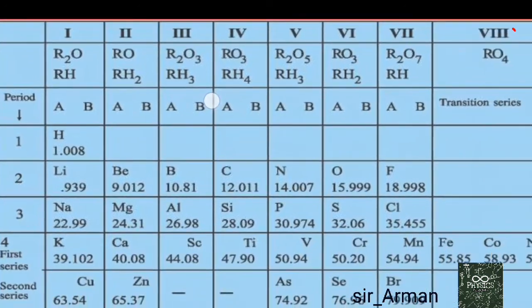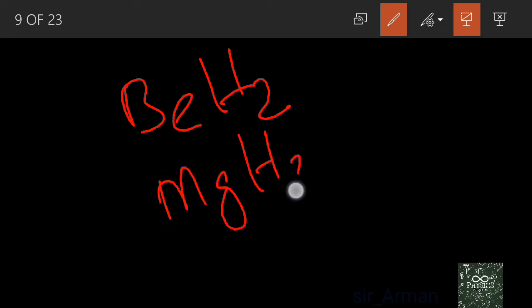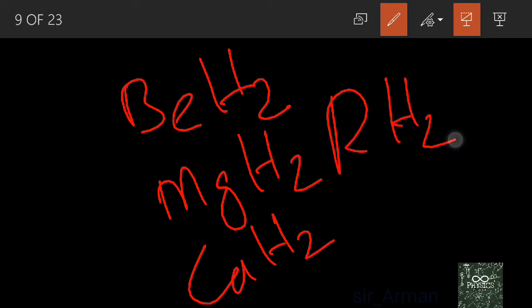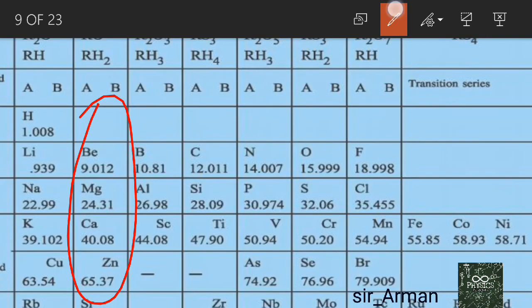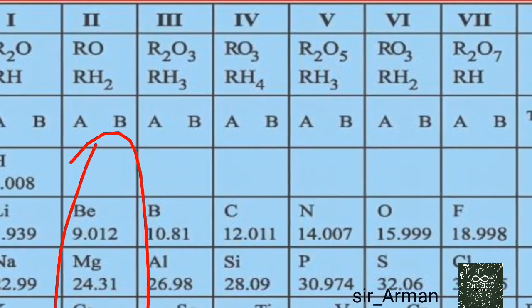Here you can also observe that at the top of the table it is written R2O and RH. Similarly, how does this group react with oxygen and hydrogen? So BeH2, MgH2, CaH2. So I can write the general formula RH2. And similarly I can make them react with oxygen, so BeO, MgO, CaO. So what will be the general formula? RO. So you can observe that the general formula of the second group is RO, RH2.